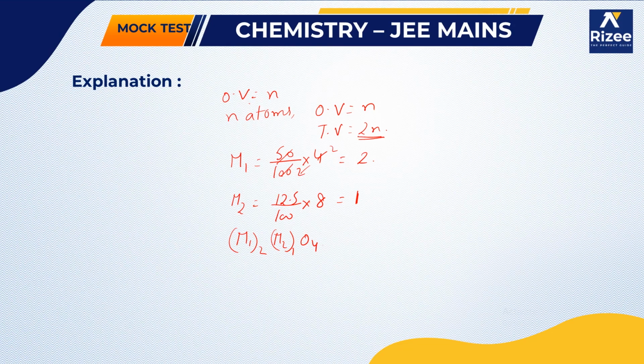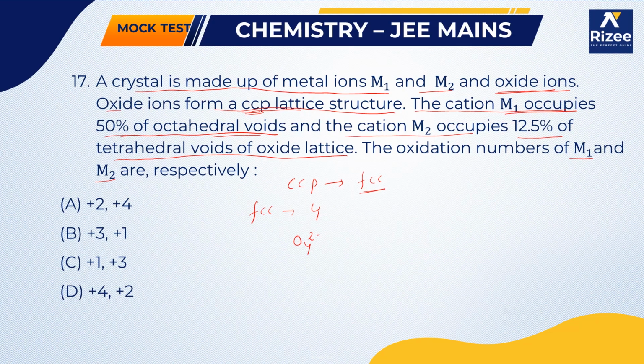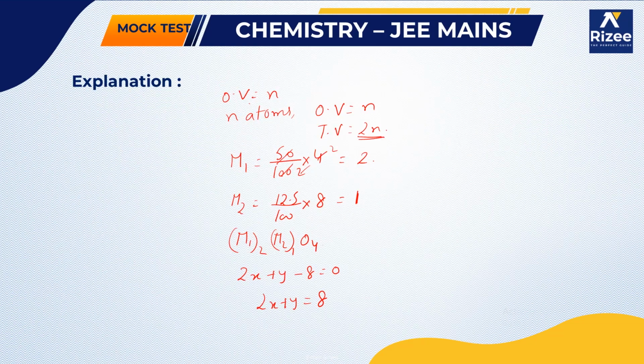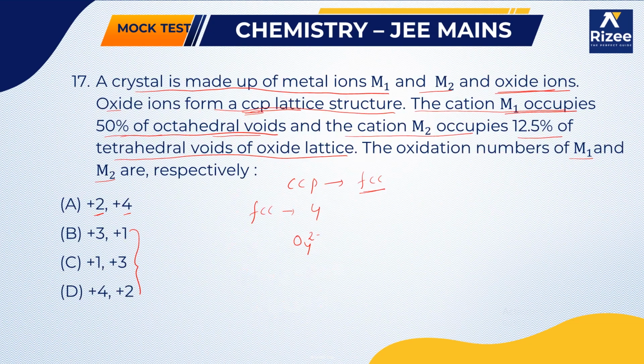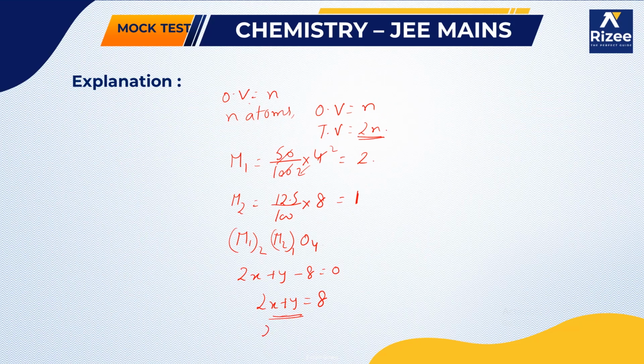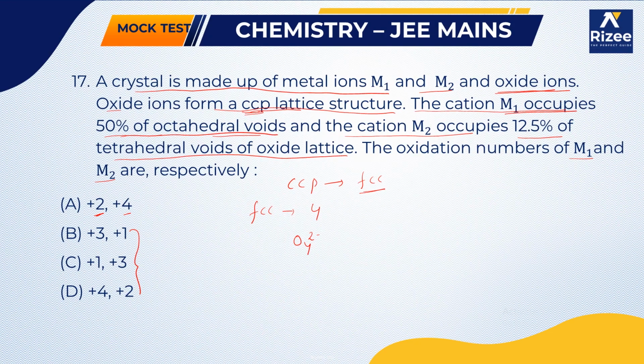Neutralizing the charges, we write 2x plus y minus 8 equals 0, which means 2x plus y equals 8. From the given options, x value 2 and y value 1 satisfy this, and none of the other options will, so only the first option satisfies it: 2 into 2 plus 4 equals 8. So our answer is the first option. In this question, we have to check the options rather than the answer.